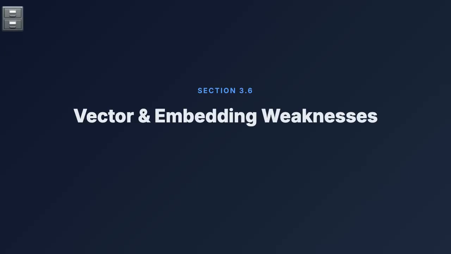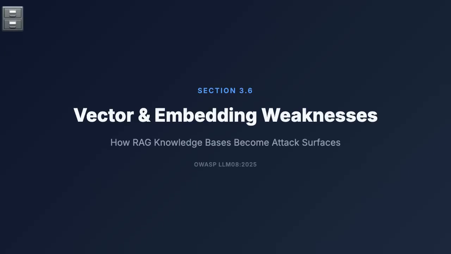Section 3.6, Vector and Embedding Weaknesses. In this section, we cover how RAG knowledge bases become attack surfaces. We'll examine two distinct risks: retrieval poisoning, where attackers inject crafted documents into the knowledge base, and embedding inversion, where stored vectors can be reversed to recover the original text. This falls under OWASP LLM 08-2025.